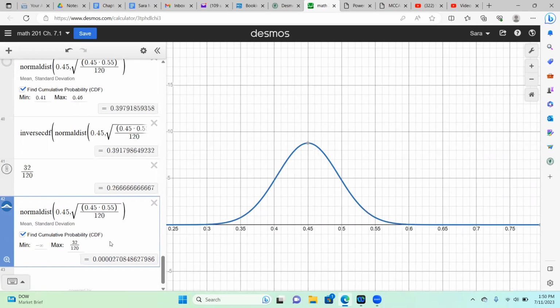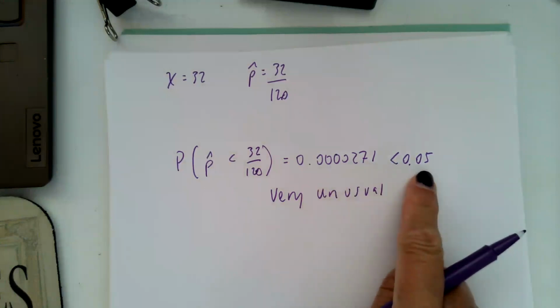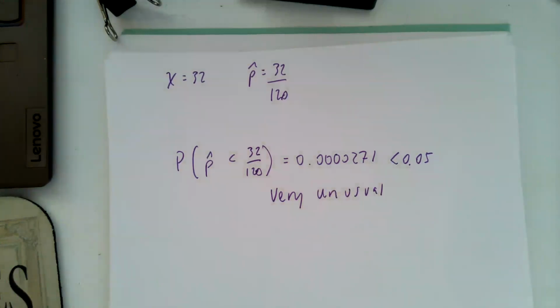So the probability of less than 32 of the people sampled out of 120 saying they're going to watch the Super Bowl yearly is 0.000271. So very unusual, because it's less than 5%, or less than 0.05. Let me show you my paper here. So it's very unusual because this is the probability and it's less than 0.05, which is 5%.